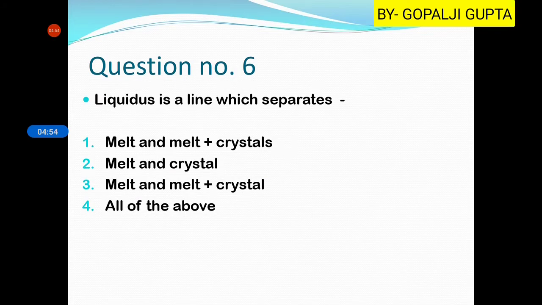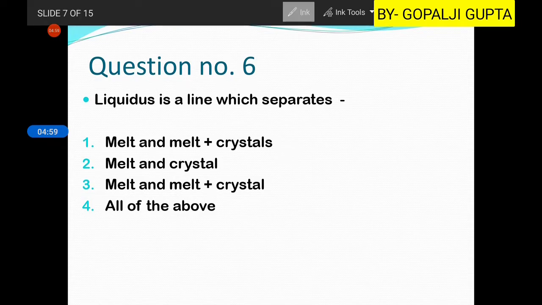Then this question is from the phase diagram. There are some terminologies used to define the phase diagram like liquidus, solidus, eutectic point, cotectic lines. So out of those, the liquidus is a line which separates the melt and melt plus crystal.